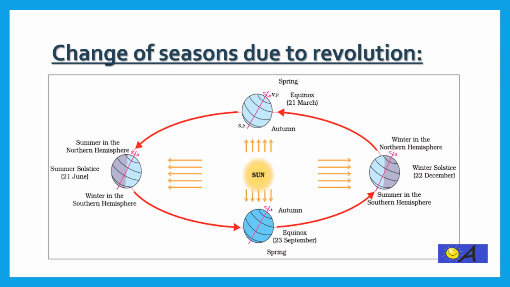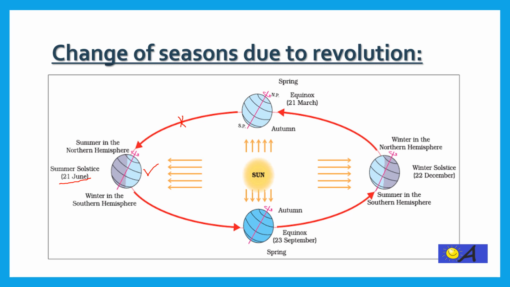Let us discuss how this happens. If we begin from this point, from somewhere over here, the earth is rotating and revolving at the same time. After some time, the rotating earth reaches here when it is 21 June. Now what happens at this point is that the earth is tilted at an angle of 23.5 towards the sun,